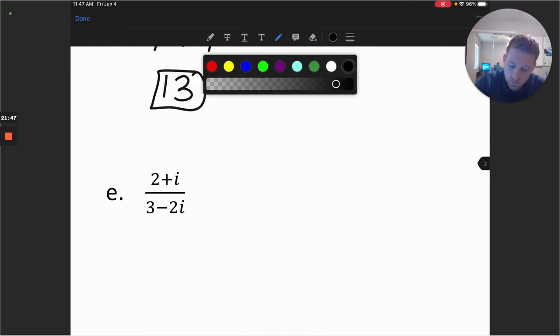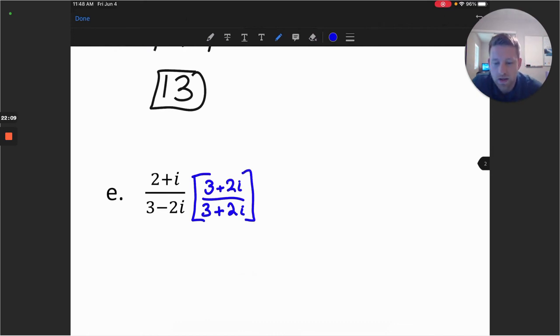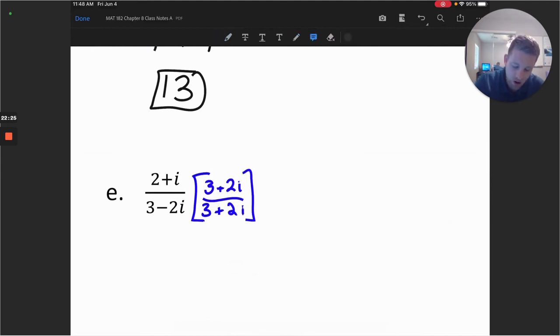So let's start with the move of actually multiplying by the conjugate of the denominator. So when I want to simplify, I'm going to multiply by the conjugate of that denominator, which would be 3 plus 2i, and I'll multiply 3 plus 2i on the top as well. So again, multiplying by the conjugate, a form of 1. So I'm not changing the value of the expression, but I am going to hopefully get rid of the complex numbers that are in the denominator.